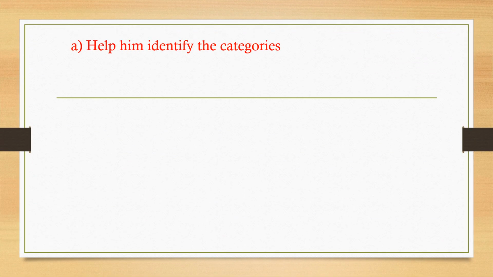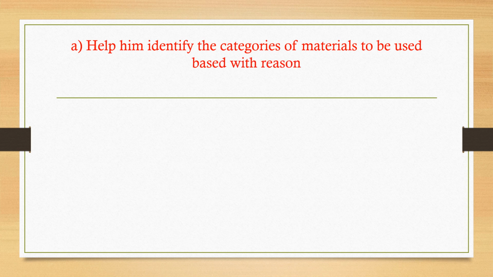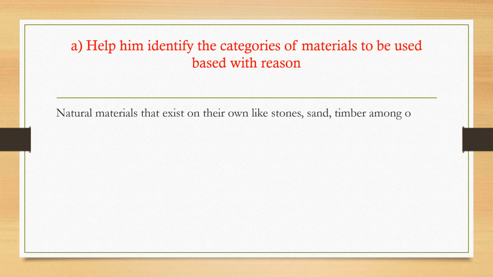Let's go to attempting these items. Part A was saying help him identify the categories of the materials to be used best with reason. So when you go back to your senior 1 work concerning materials, we will see that the categories of materials are very many, but the broad categories are two. We have natural materials, and then we also have artificial materials.